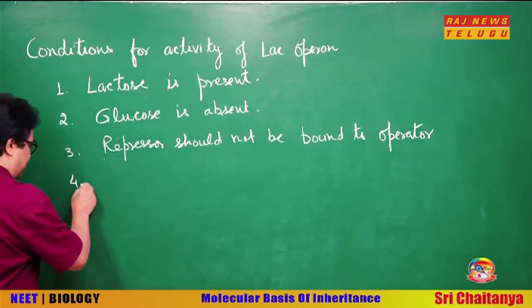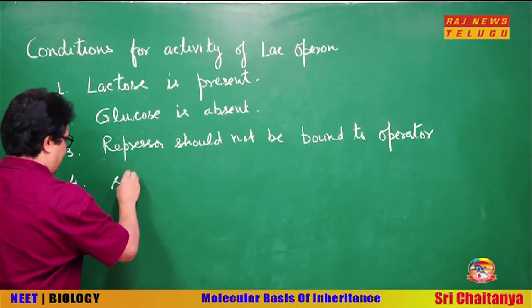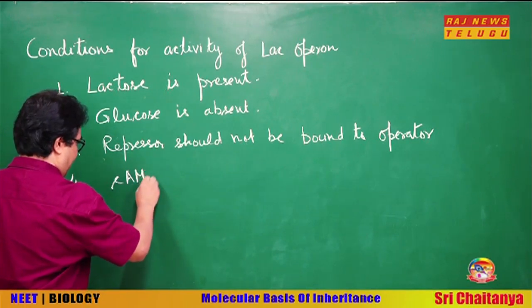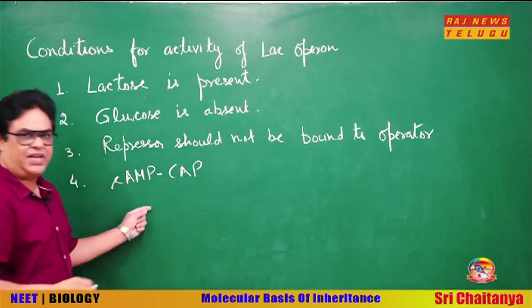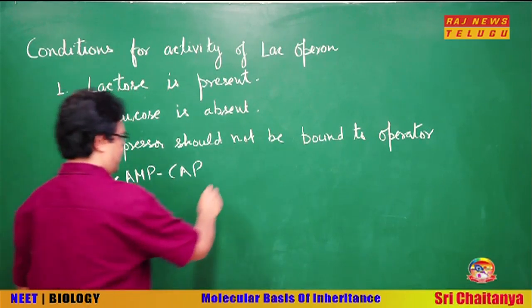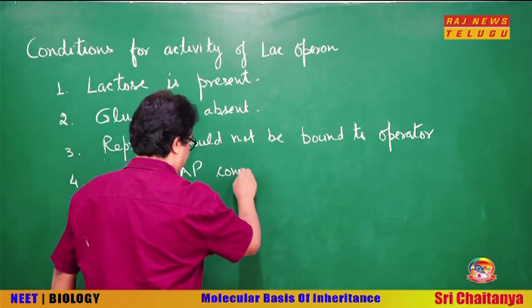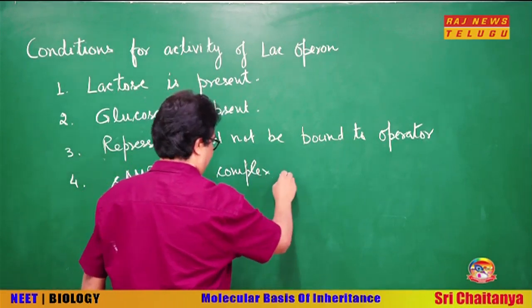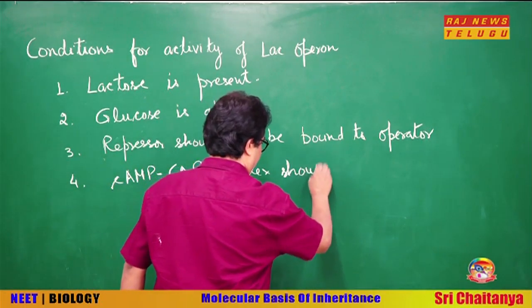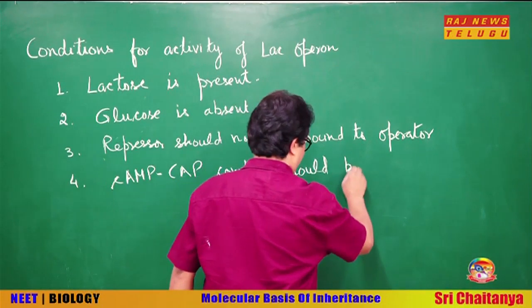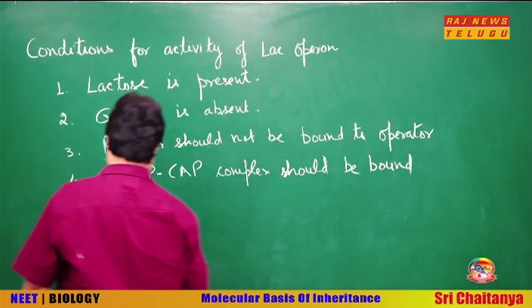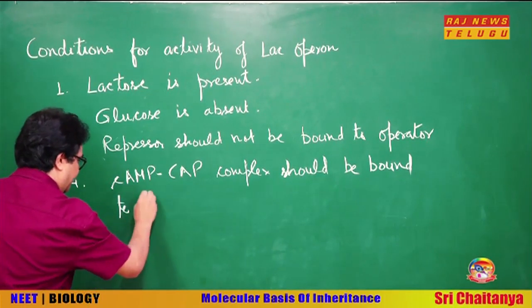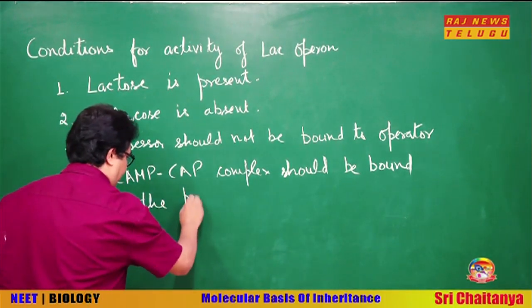And fourth is that cyclic AMP CAP, cyclic AMP catabolic activator protein complex should be bound to the promoter.